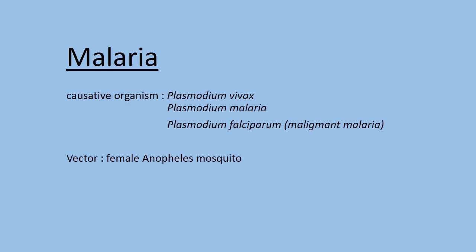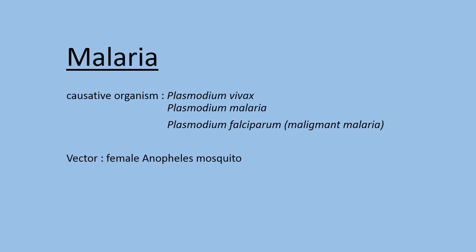Malaria is a protozoan disease. The name of the protozoan that causes malaria is Plasmodium. There are three species of Plasmodium that actually cause malaria. One of the species is Plasmodium vivax, another species is Plasmodium malariae, and the other one is Plasmodium falciparum. So totally how many species of Plasmodium are there? Three species. Out of the three species of Plasmodium, Plasmodium falciparum causes malignant malaria.